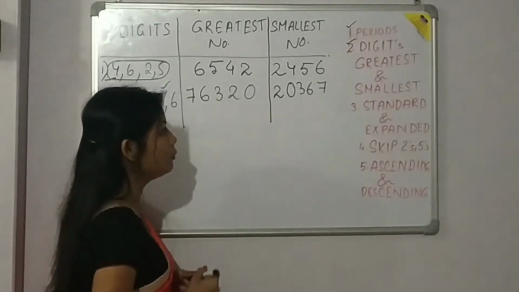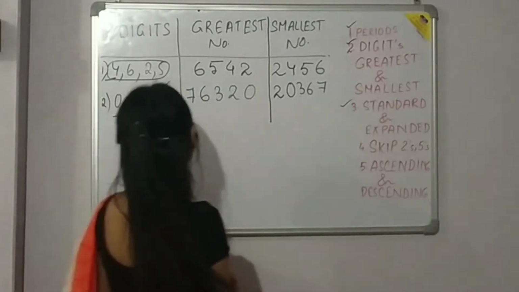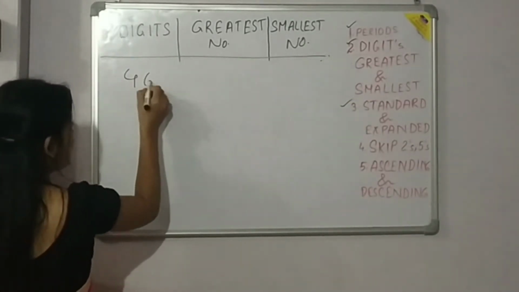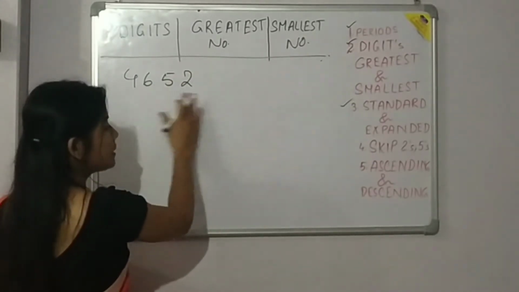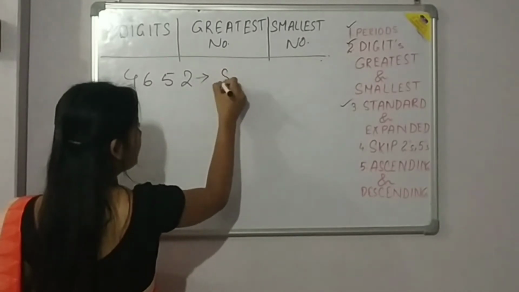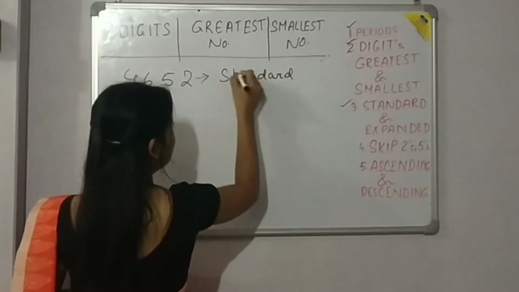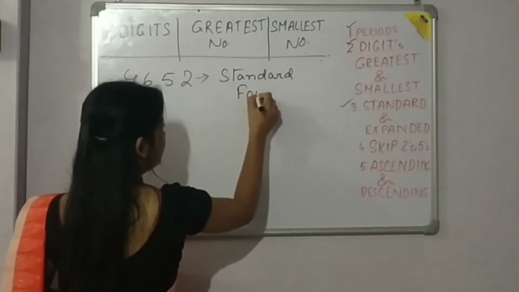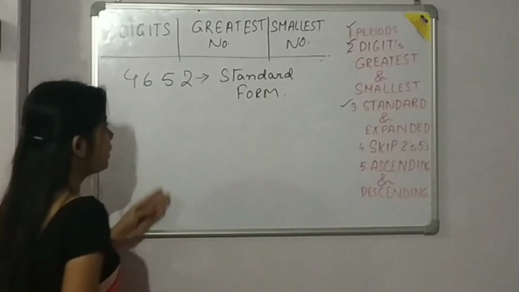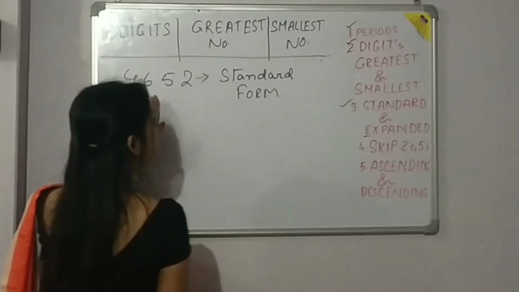Alright, next we will move towards the standard and expanded form. 4, 6, 5, 2. So this is the given number in what form? In standard form. Alright. I have to write this in what? Expanded form. I have to write this in expanded form.